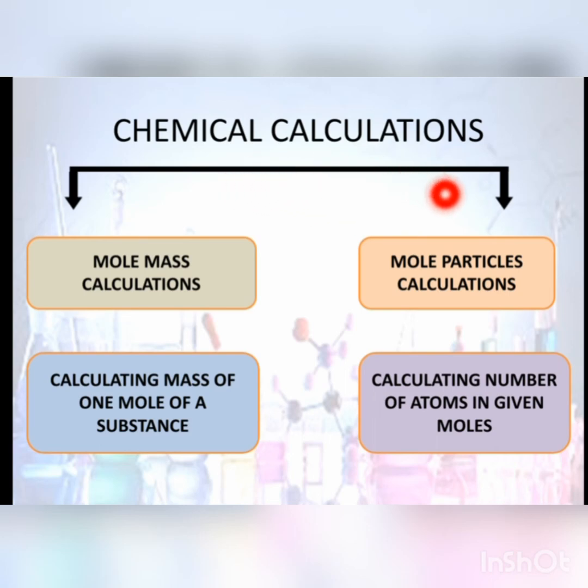Then there are chemical calculations. For chemical calculations, one is mole mass calculation and the other is mole particle calculation. Mole mass calculation is a chemical calculation in which the mass of 1 mole of a substance can easily be calculated. For mole particle calculations, here we calculate the number of atoms in given moles. So these two are different. In the first we can measure the mass of 1 mole of a substance, and in the other, mole particle, you can measure the number of atoms in given moles.